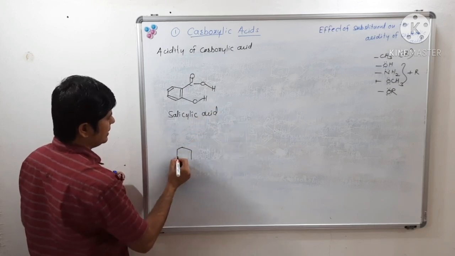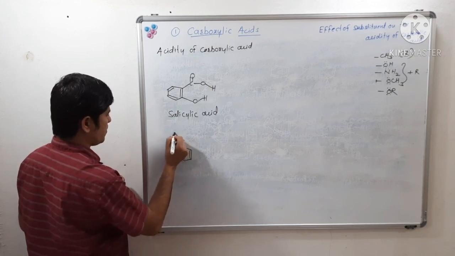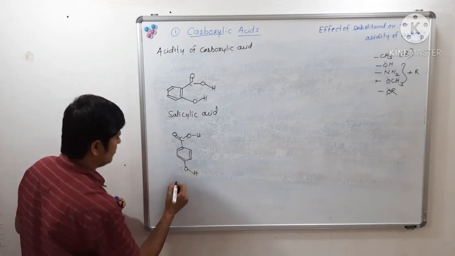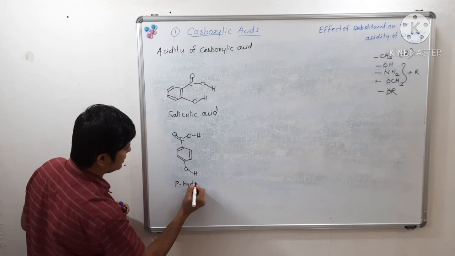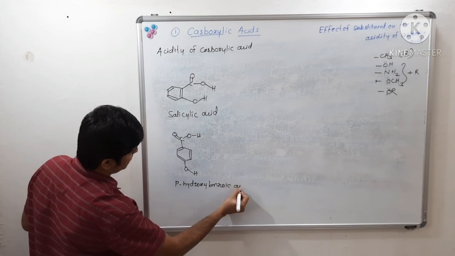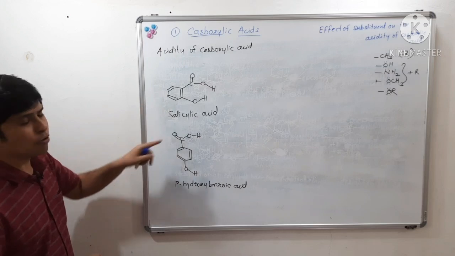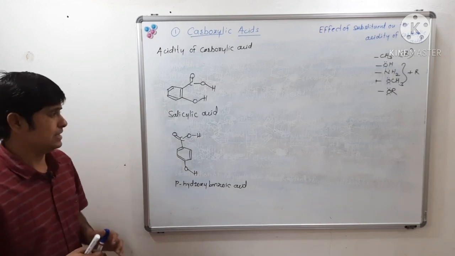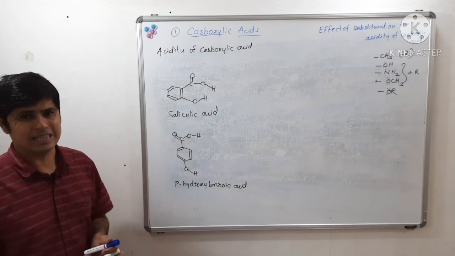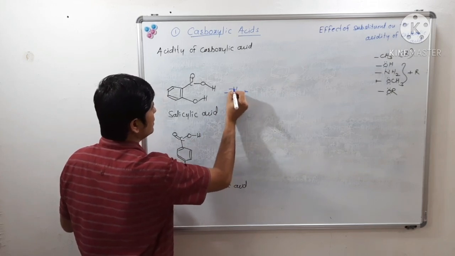And see, we are having para-hydroxy or 4-hydroxy benzoic acid. Now, what do you think, which is stronger? Let us see. Salicylic acid, that is orthohydroxybenzoic acid or 2-hydroxybenzoic acid, will donate proton. There will be release of proton.